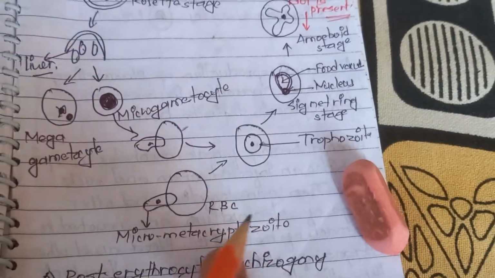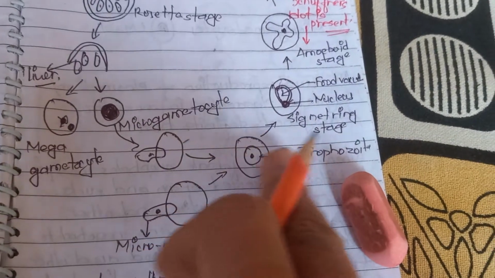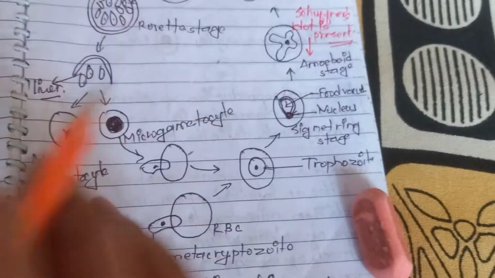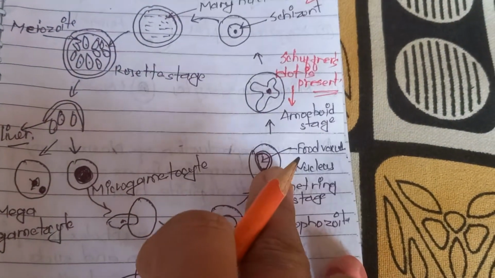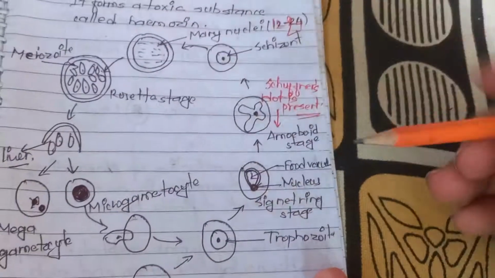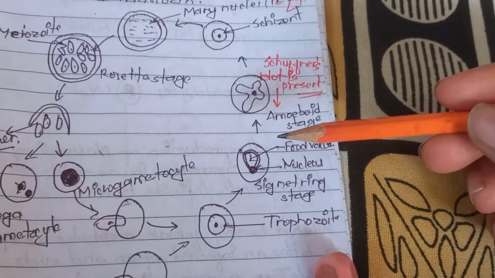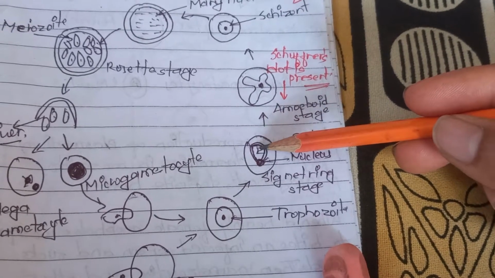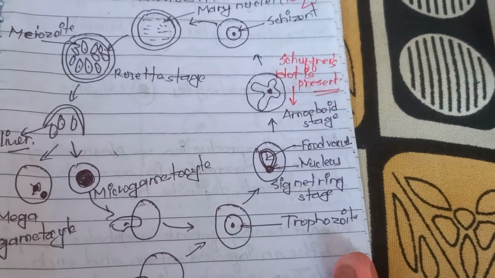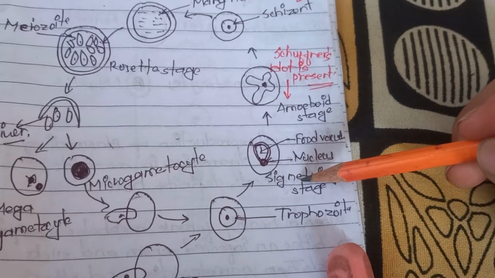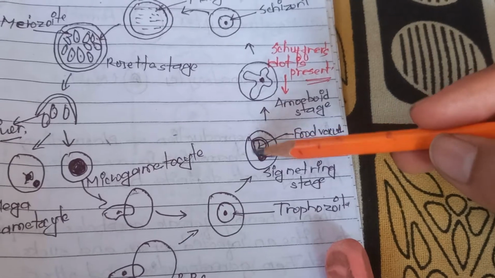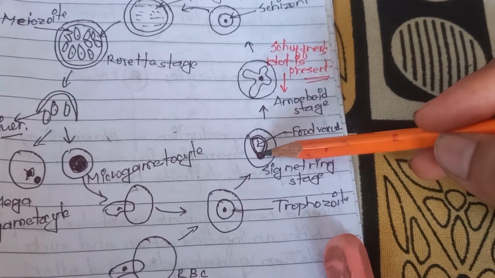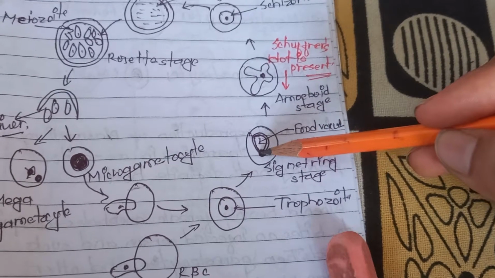Micro metacryptozoites first go to the trophozoite stage. Trophozoite means feeding stage. It feeds on a lot of hemoglobin and pulls the nucleus towards one end because the food vacuoles are more. It eats the hemoglobin, and this stage is known as the signet ring stage because it is a ring-like stage.